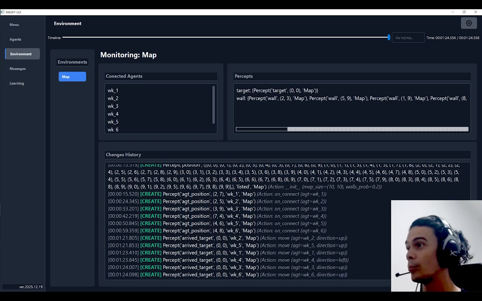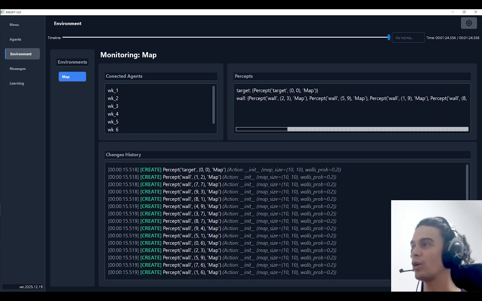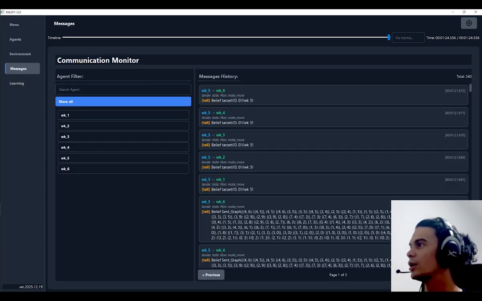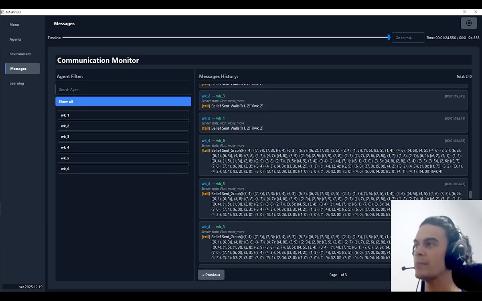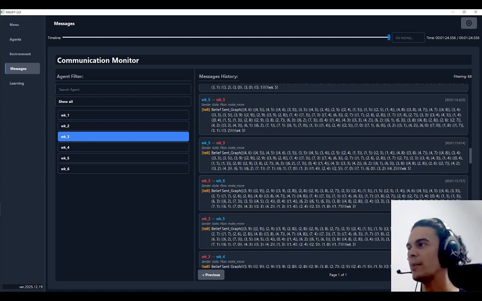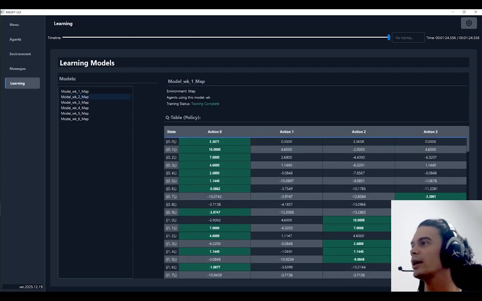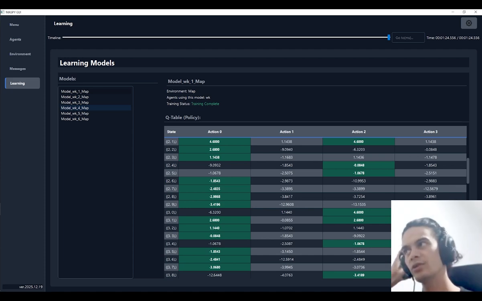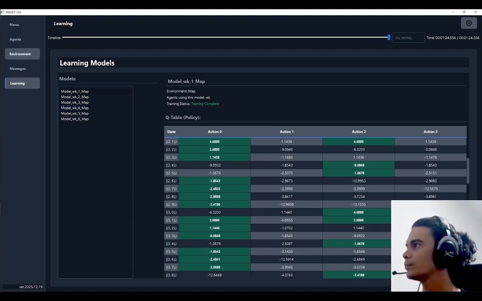We can also go by environment and see the perceptions, the history of the perceptions. We can see the agents that are connected to it. We can see all the messages that were sent or specific messages from one agent, and all the learning that has been done in this execution.